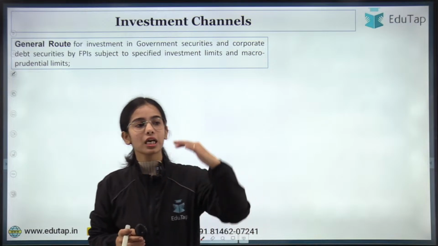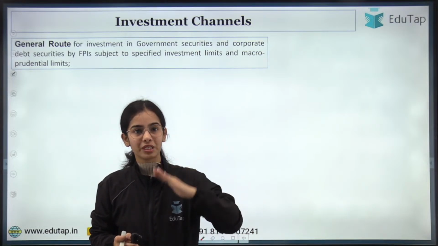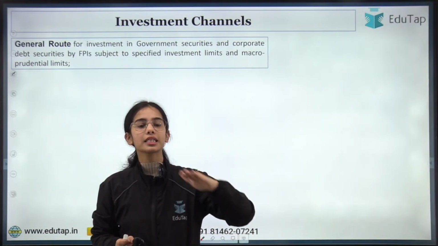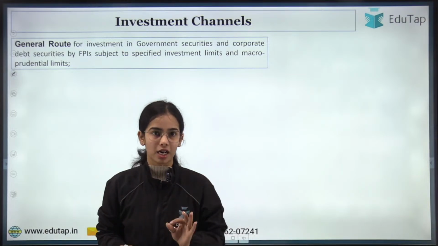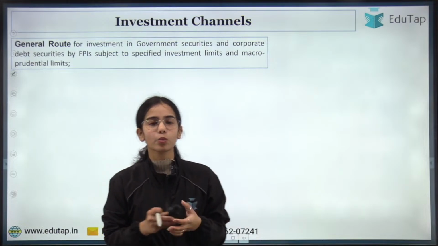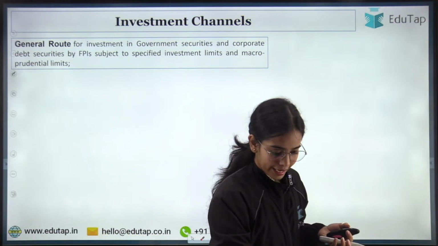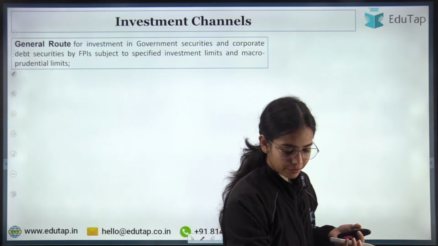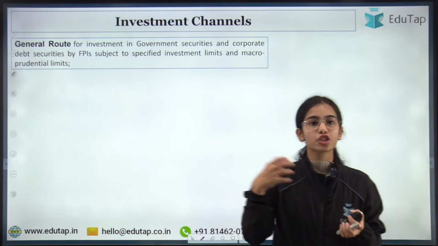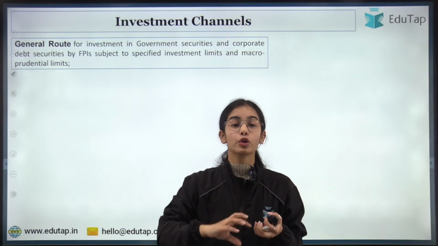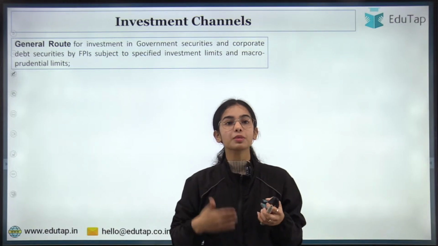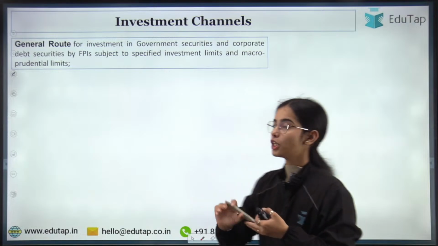RBI has laid down what the investment channels are, and under these investment channels, what the limits are, that has also been defined by the RBI. Does anyone have any idea what the investment channels are? There is a general route, there is a voluntary retention route, there is a fully accessible route. So there are multiple routes for investment by the non-residents.